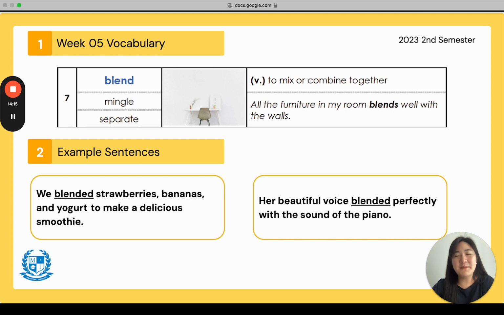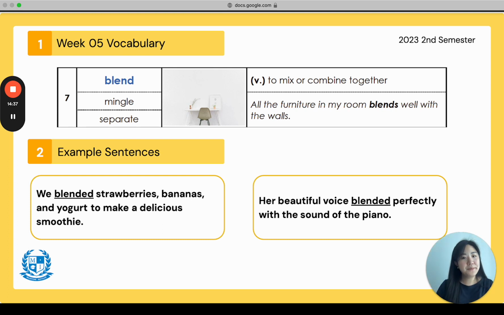This sentence is going to make me hungry. It says, we blended strawberries, bananas, and yogurt to make a delicious smoothie. Yum! So you have a mixer or a blender. You put all your ingredients in and it blends. It mixes and combines them together into one smoothie.